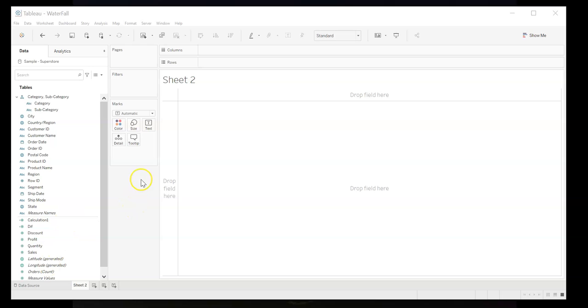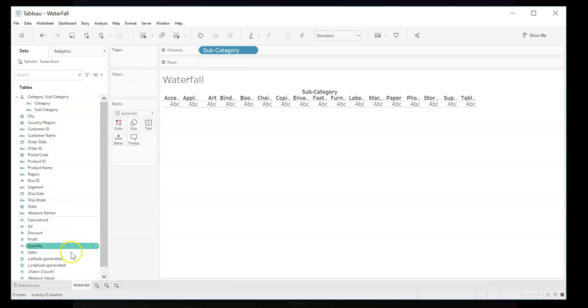Okay, let's see if I can get the waterfall chart to work. As I mentioned the other day in class, I haven't done a lot of these, but it's a cool graph. Subcategory.